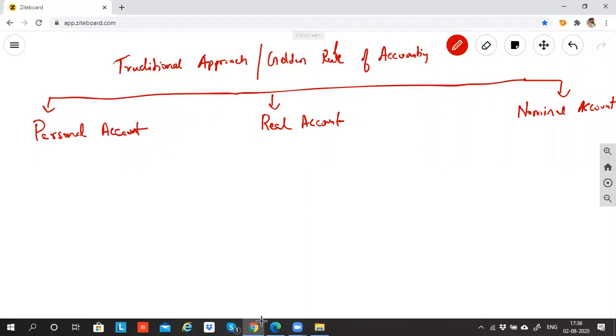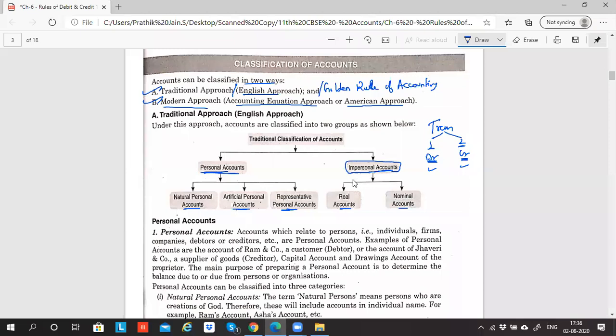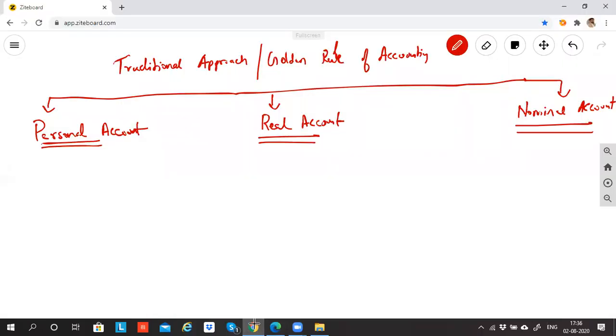Now, personal account is obviously personal account. Real and nominal account both put together are called impersonal account. There is no need per se to remember impersonal account, because nowhere will impersonal account be questioned. Any account you classify will either be a personal account, a real account, or a nominal account, and the rule of debit and credit will be for personal, real and nominal only. Impersonal account just means real account and nominal account together.